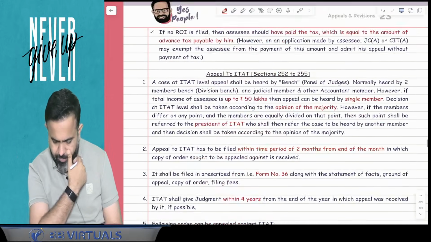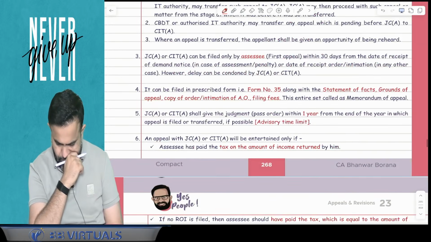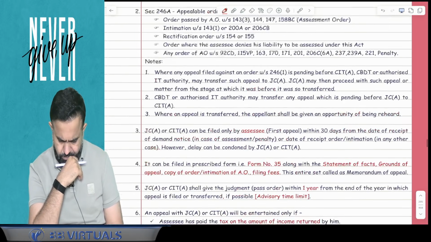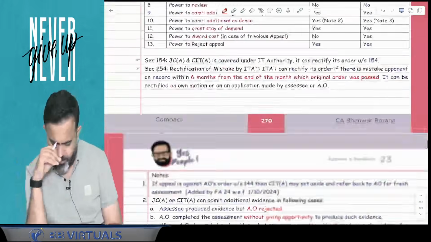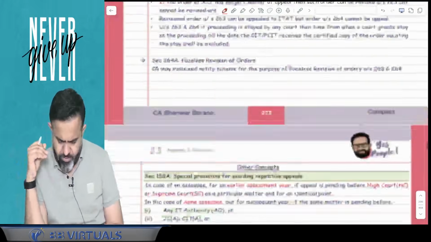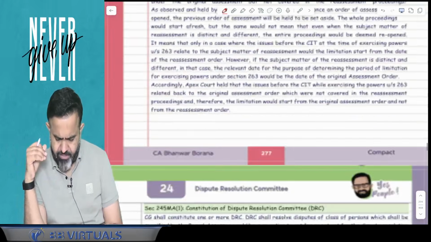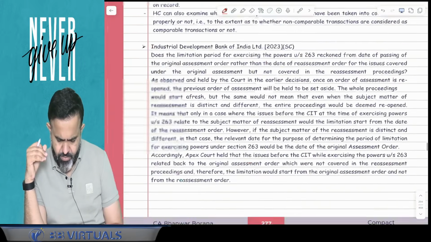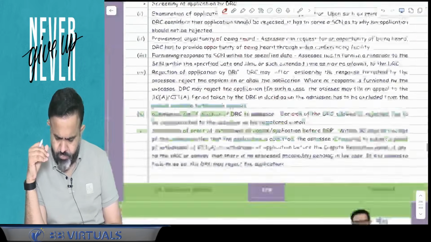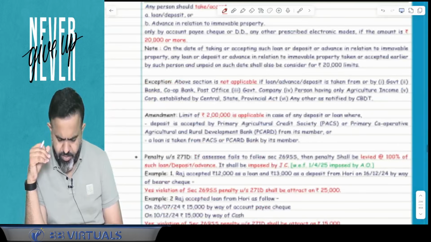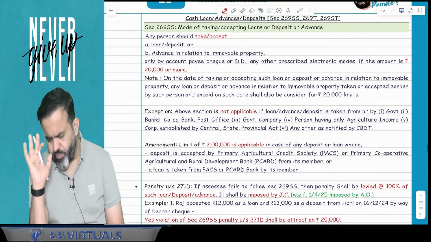In the revision topic, as such there is no amendment. Appeal and revision. After appeal and revision, guys, in the dispute resolution, no amendment. In the miscellaneous provisions there is an amendment.